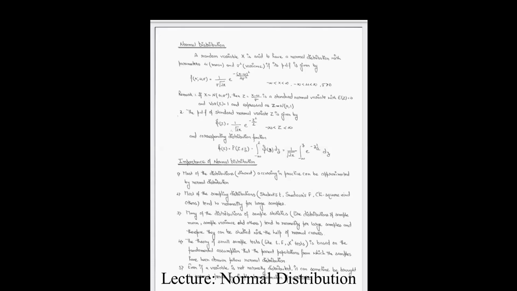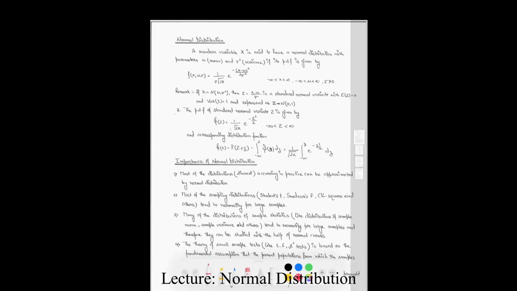Now, the normal distribution. A random variable x is said to have a normal distribution with parameters mu, the mean, and sigma square, the variance, if its probability distribution function is given by this quantity, with x lying between minus infinity and infinity, mu lying between minus infinity and infinity, and standard deviation sigma greater than 0.